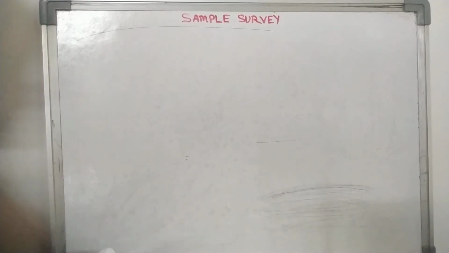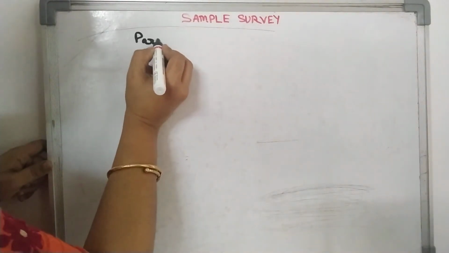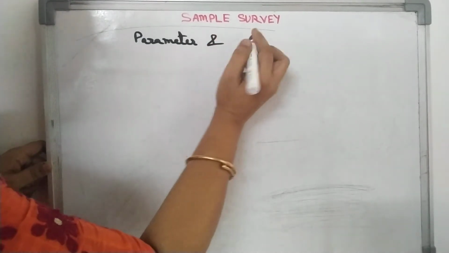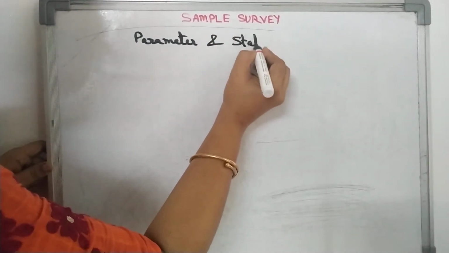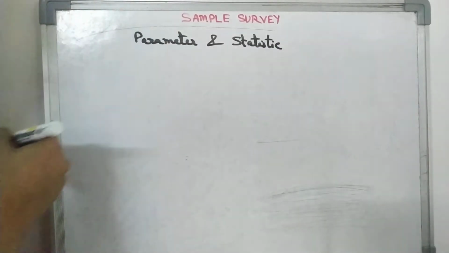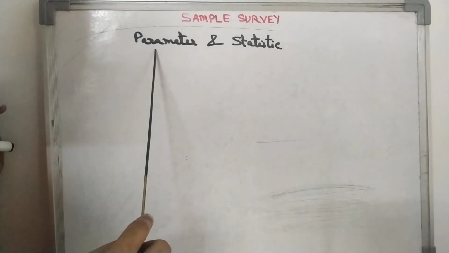So before going into detail, let's know what is parameter and statistic. Parameter means any constant of the population.